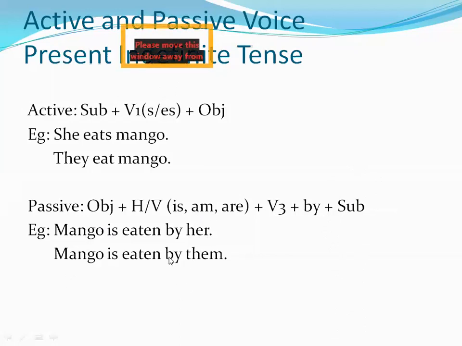Acha, one more thing here before going to tell you the second sentence passive voice. We use this is according to the object here.